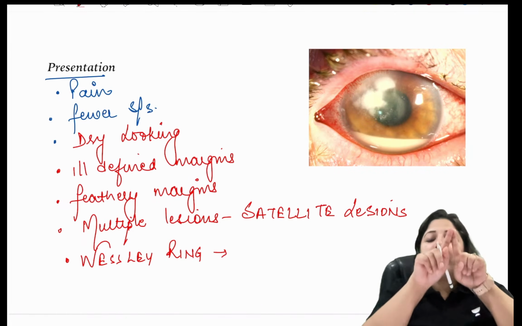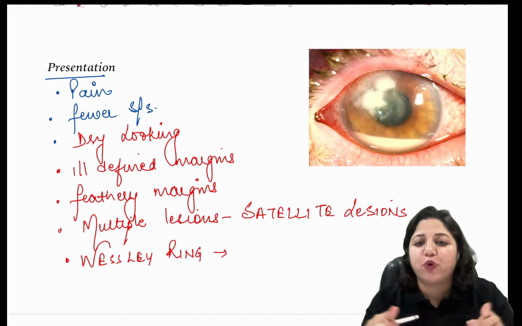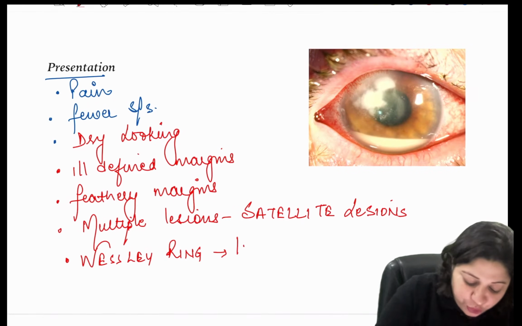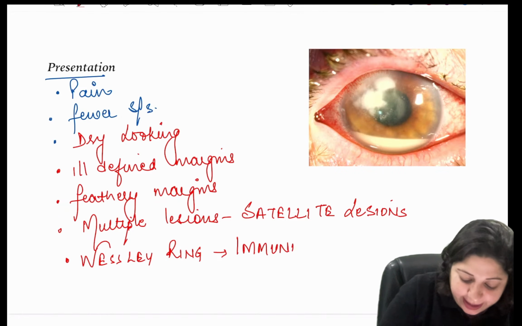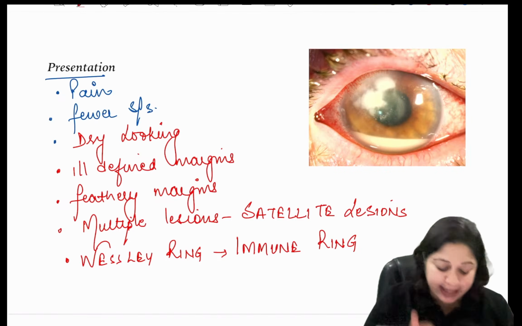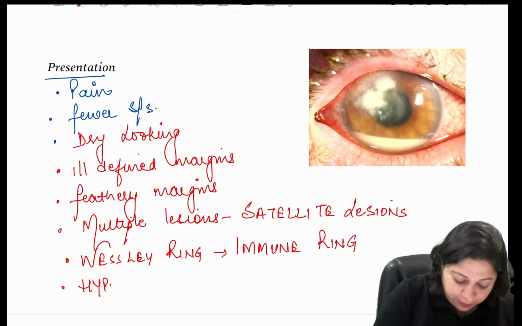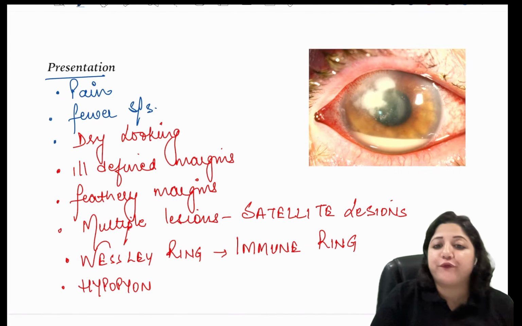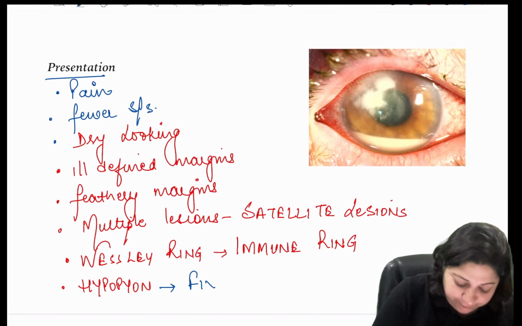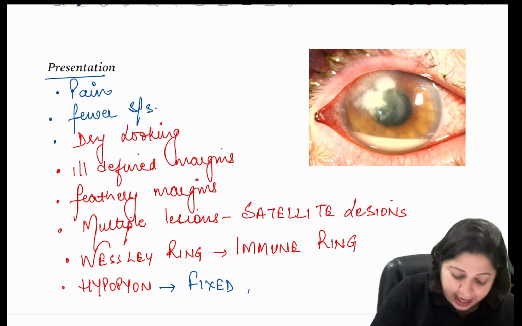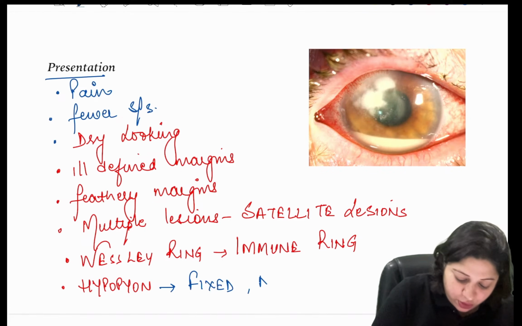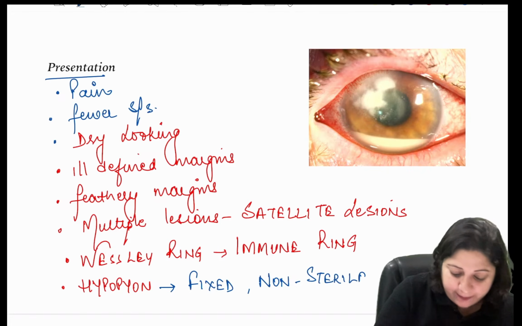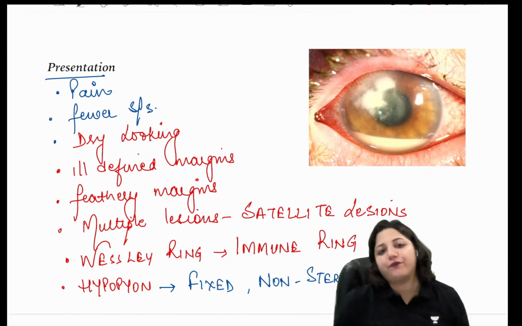which is the ring because of the antigen antibody reaction. It is an immune ring. It is a sterile immune ring which is present, right? So these, and you will have a hypopyon. And remember, the hypopyon of fungal keratitis is fixed and it is non-sterile. So these are the important things of fungal keratitis.